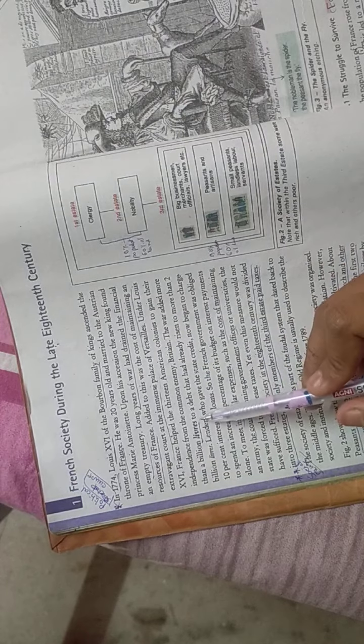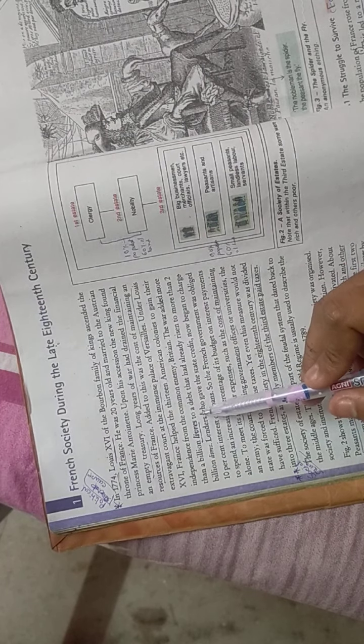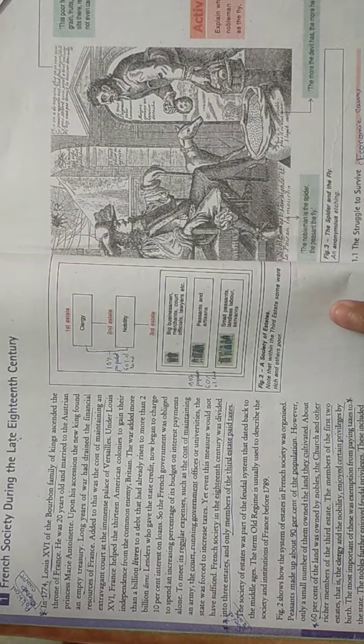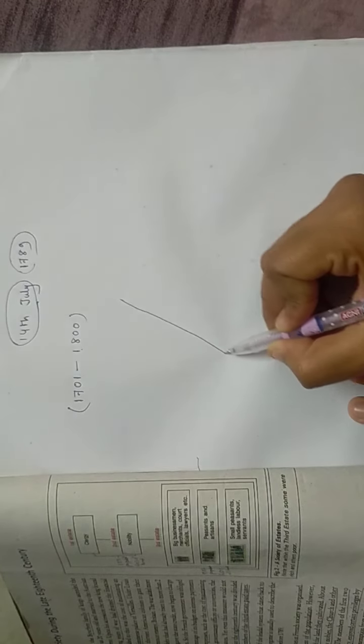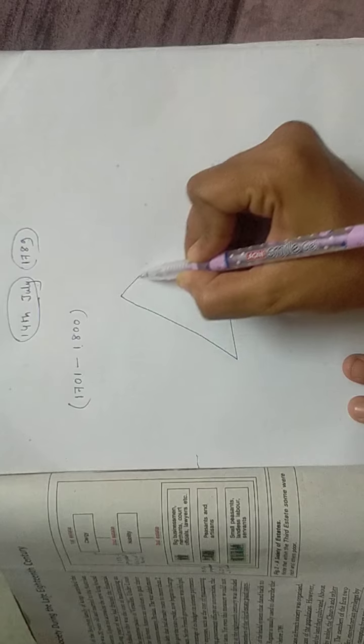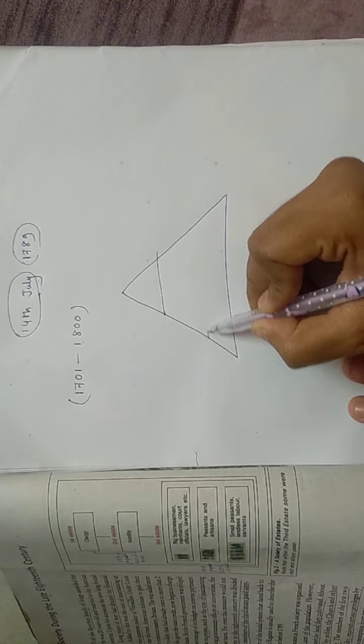Okay, so this was one cause of the French Revolution, that the people of France were not very happy with the king's policy. Second thing, now look at this image very carefully. Let me draw this image in this manner. At that time in France, society was divided into three estates.